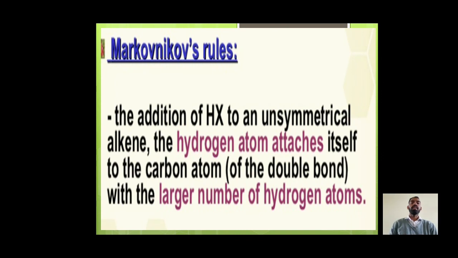Markovnikov rule says that in the addition of HX to an unsymmetrical alkene, the hydrogen atom attaches itself to the carbon atom of the double bond with the larger number of hydrogen atoms.